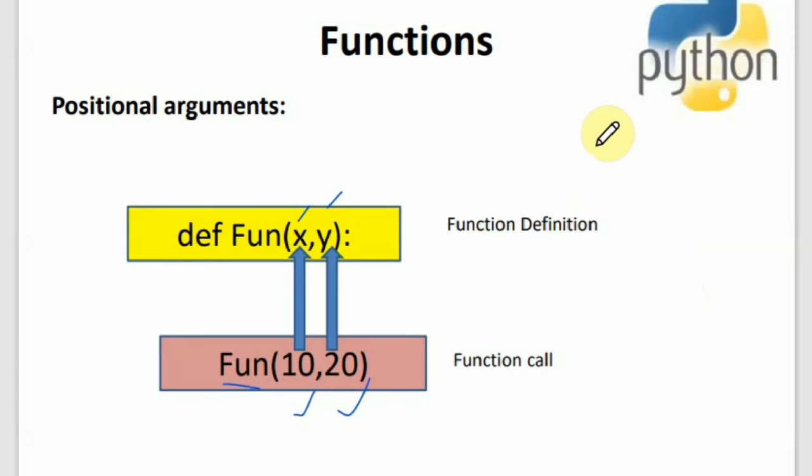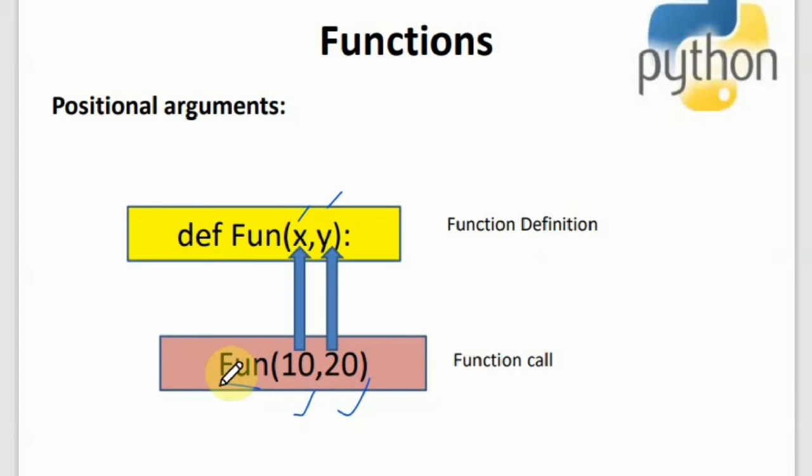Python supports four kinds of arguments. The first one is the positional argument, the second one is the keyword argument, the third one is the default argument, and the fourth one is the variable length argument. Positional arguments are based on the position, the order in which you have given them. The same order will be taken into the formal arguments here in the function definition.